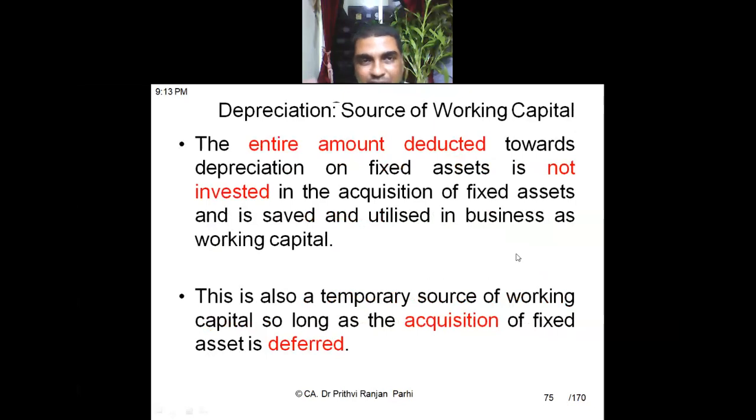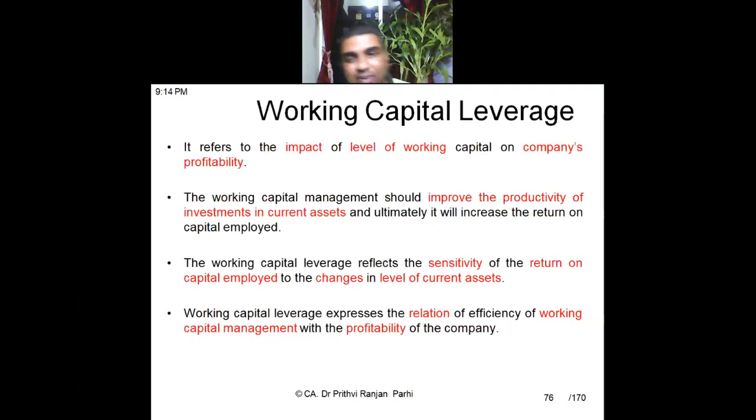Then, as you were asking, how depreciation can be used as a source of working capital, this also has been explained in this slide. I had told you, so you can read it later on. Friends, one more concept is working capital leverage. I am keeping it for our next class.